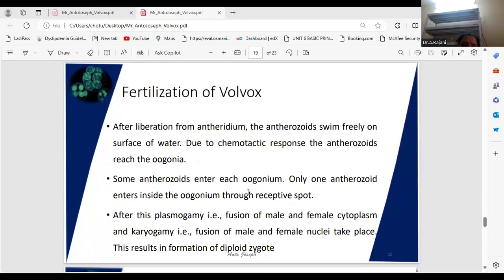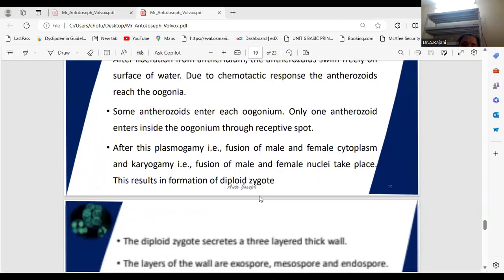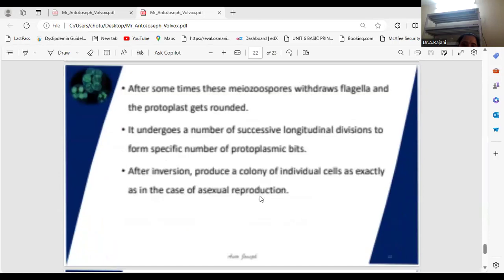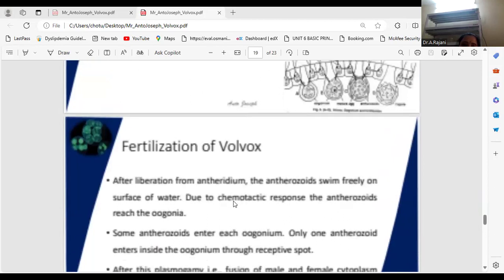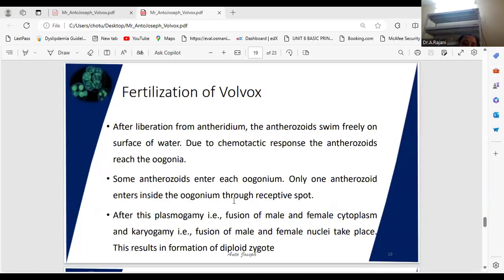What type of fertilization? The anthrozoids are liberated from the colony, swim in the water, and when they come in contact with female colonies, they get attached to the surface. The anthrozoid bundles create some enzymes.